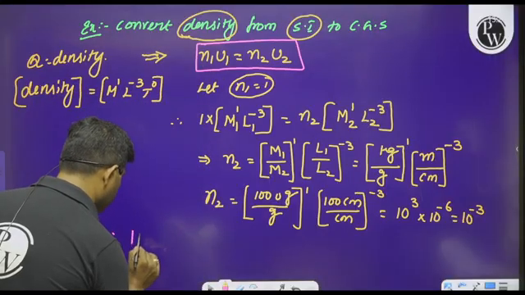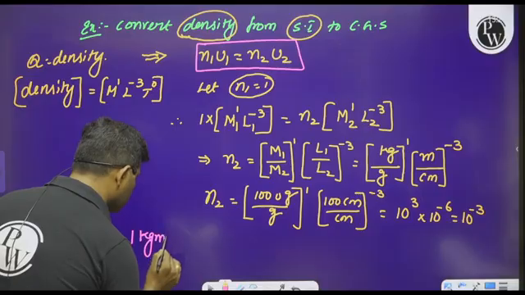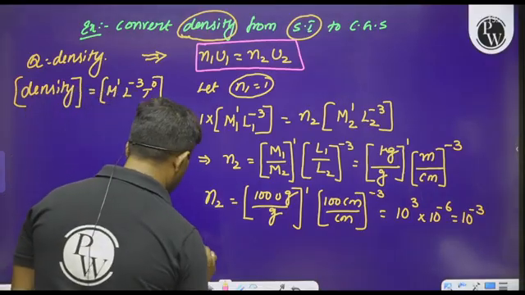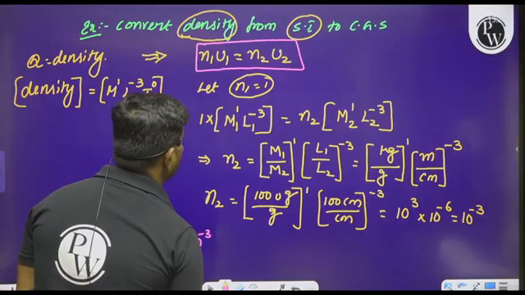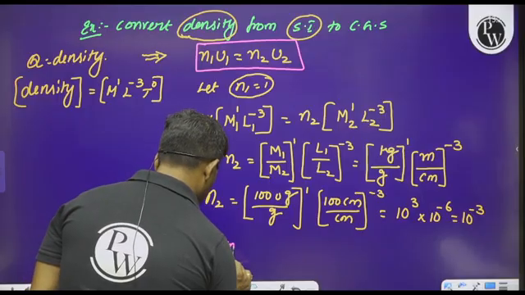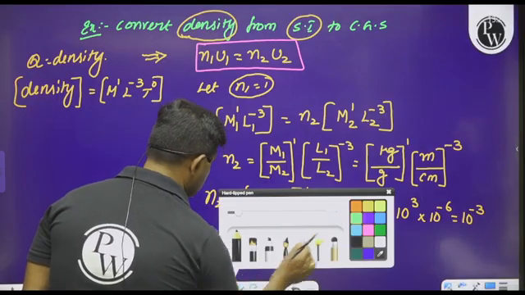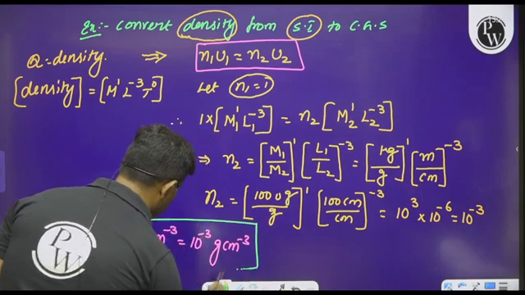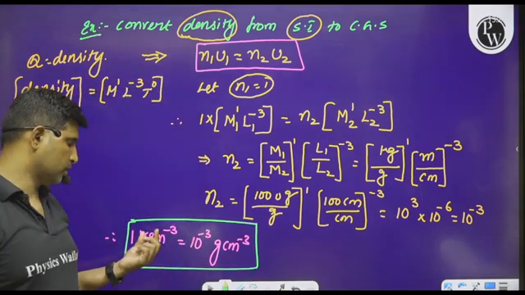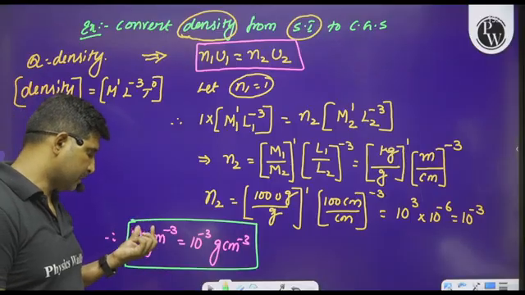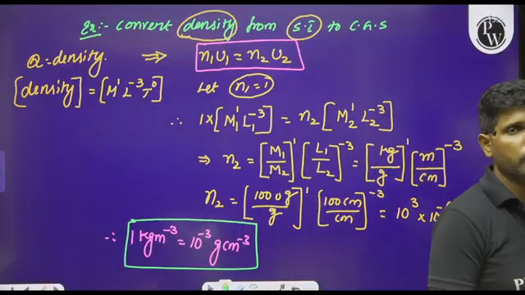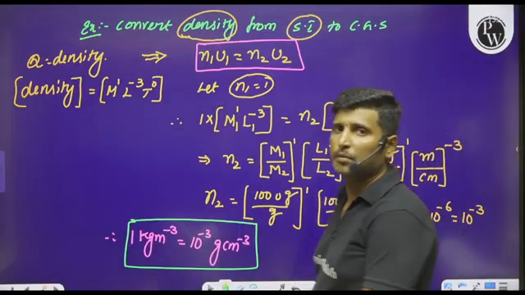We can say 1 kg per meter cube is equals to, what is n2? n2 can be written as 10 to the power of minus 3 gram per centimeter cube. This is how we can convert the unit of density from SI system to CGS system. I hope you understood this point clearly.